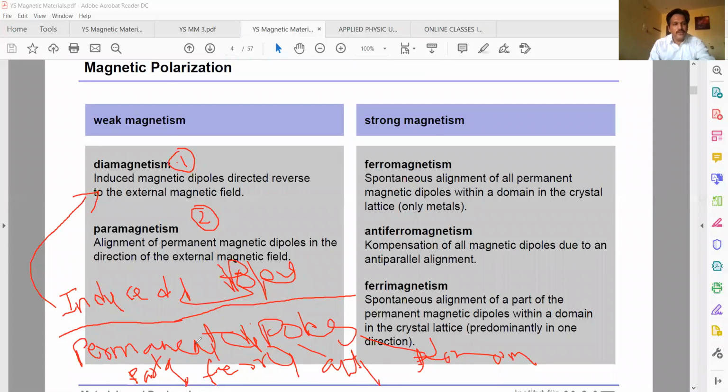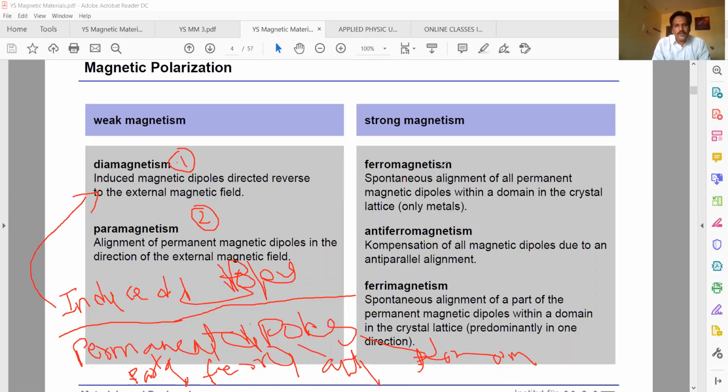In paramagnetic materials, the magnetism comes due to permanent dipoles. In ferromagnetic, antiferromagnetic, and ferrimagnetic materials also, it comes due to permanent dipoles.